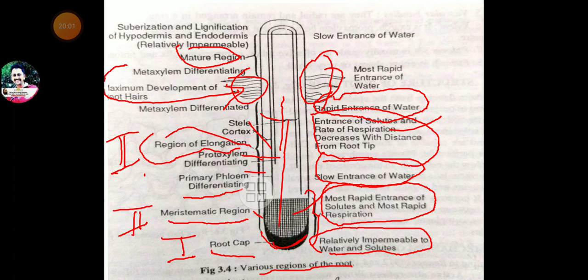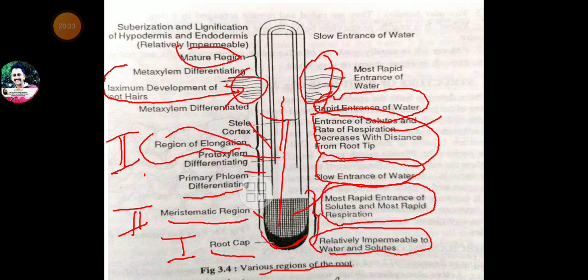And then we have seen the most important sketch, that of the various regions of the root. In that we have seen the root cap, and just behind the root cap the meristematic region, and behind that the region of elongation. Then the region of maximum development of root hairs, followed by the mature region.